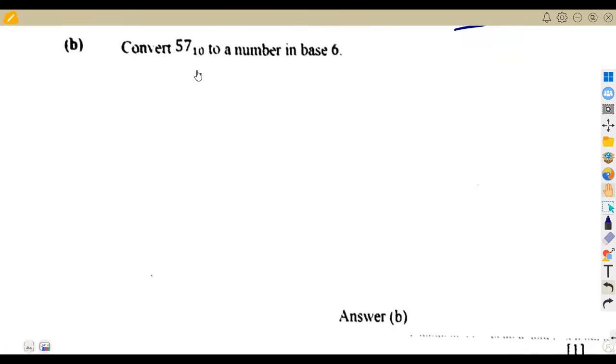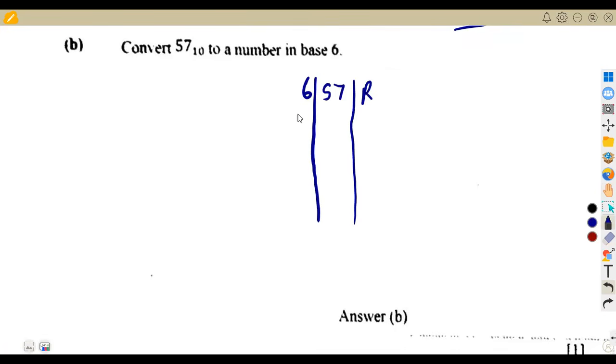Convert 57 base 10 to a number in base 6. To convert this number from base 10 to base 6, you simply have to divide by the base. So that's 6 into the number in base 10. We are going to note our remainders here. So we're going to divide, noting the remainders.